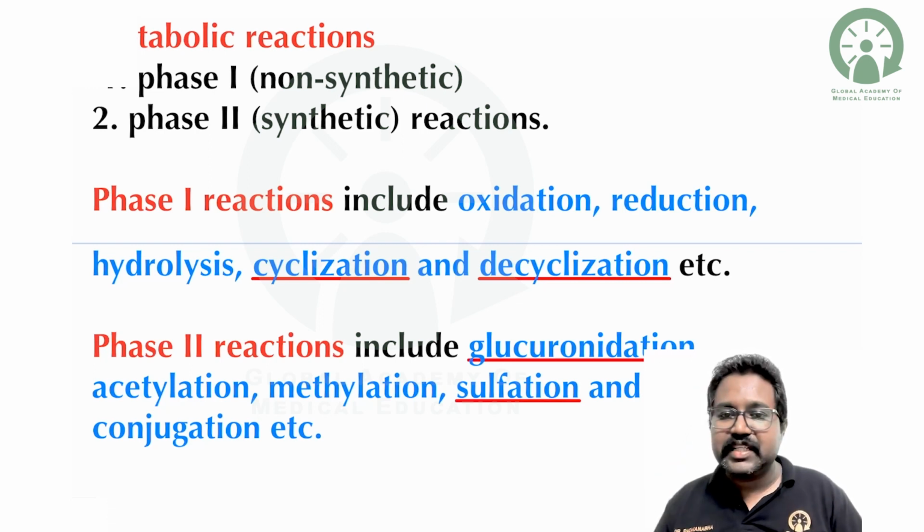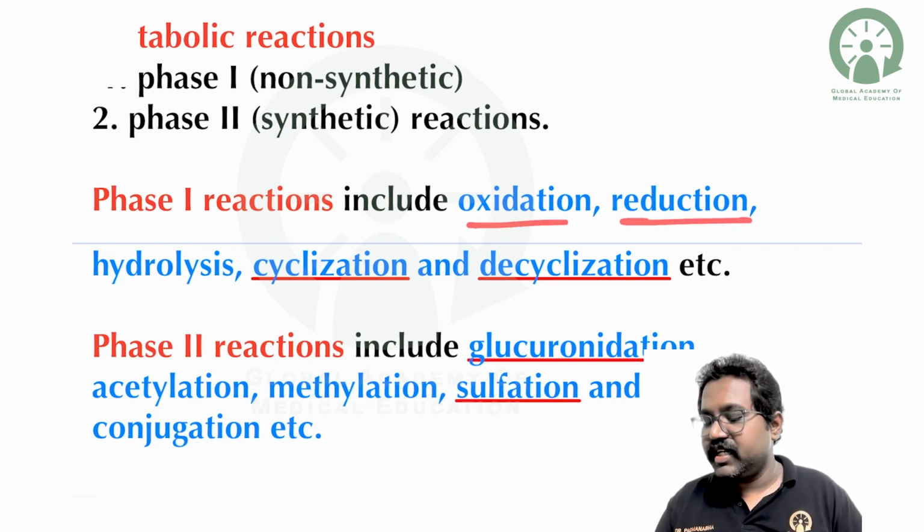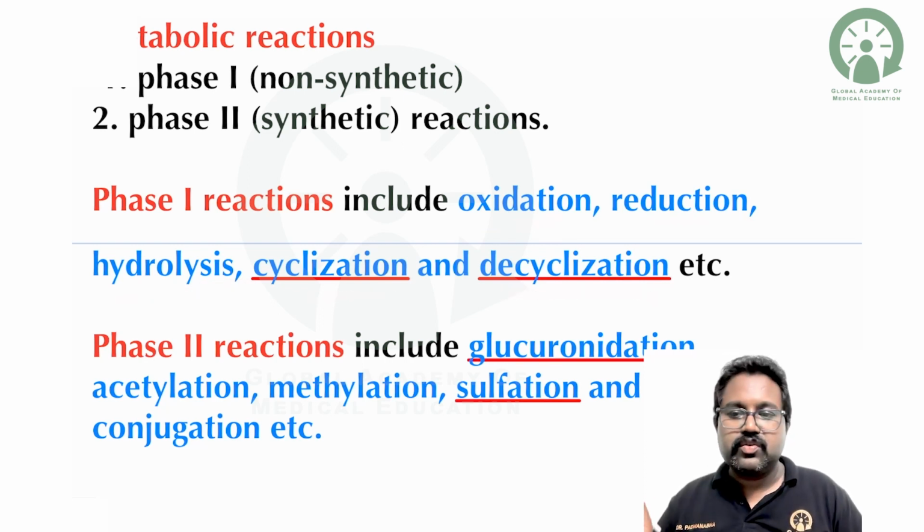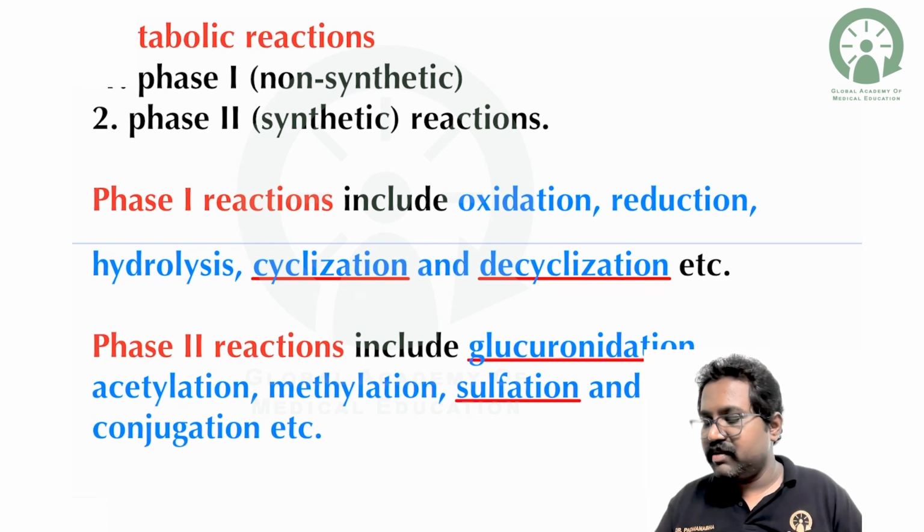The phase 1 reaction includes oxidation, reduction, and hydrolysis. Apart from that, you have cyclization and decyclization. So for the ease of remembering, you can remember only three: oxidation, reduction, and hydrolysis.